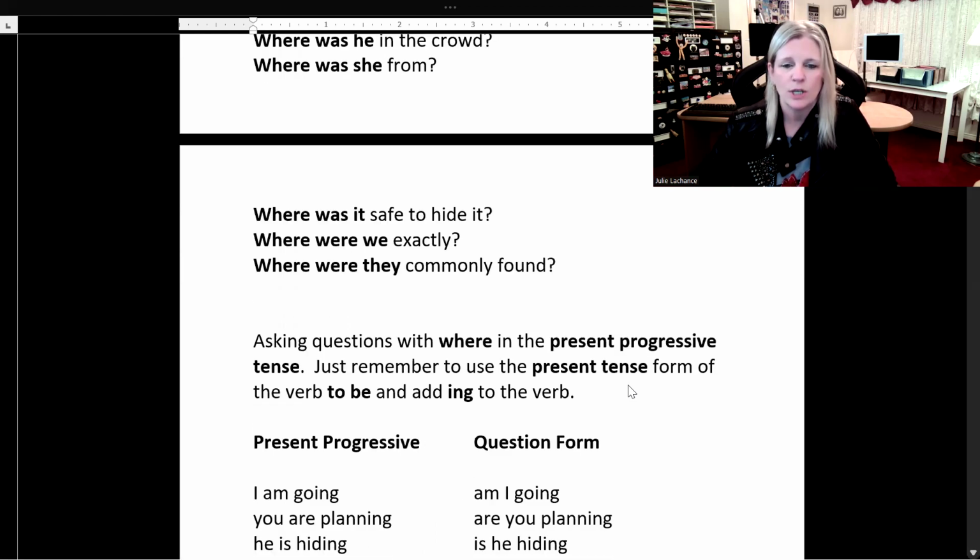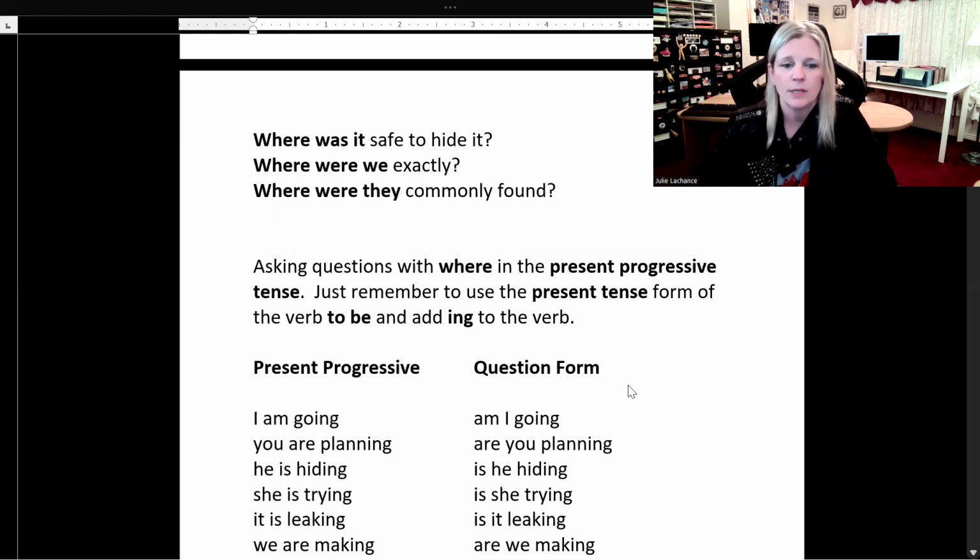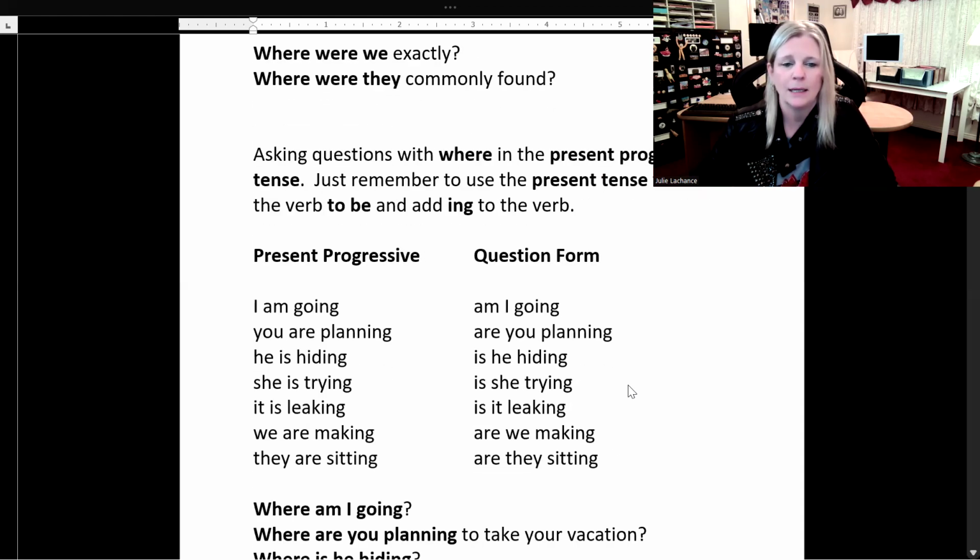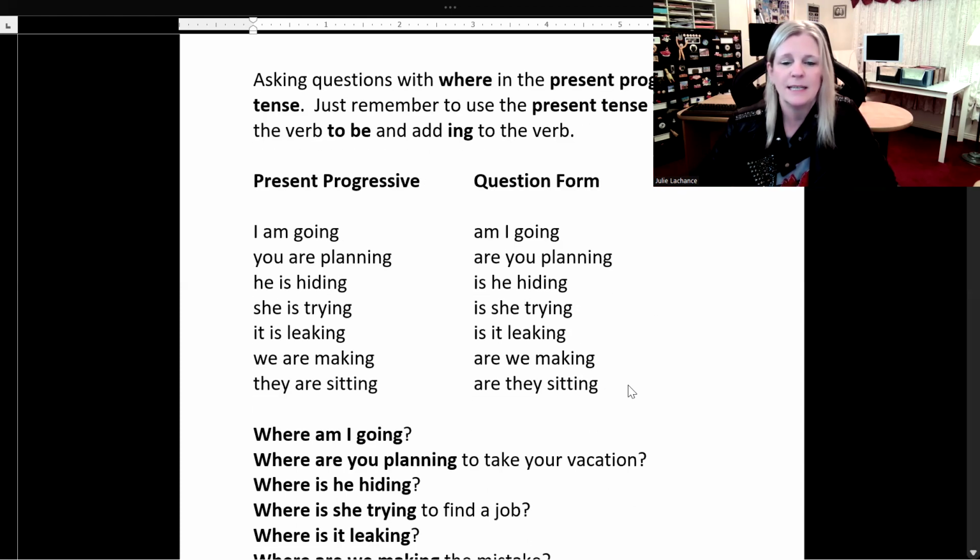Now we're going to be asking questions with where in the present progressive tense. Just remember to use the present tense form of the verb to be and add ing to the verb. Present progressive is I am going. Question form, am I going? You are planning. Are you planning? He is hiding. Is he hiding? She is trying. Is she trying? It is leaking. Is it leaking? We are making. Are we making? They are sitting. Are they sitting?